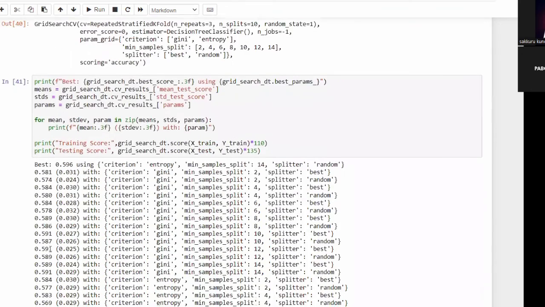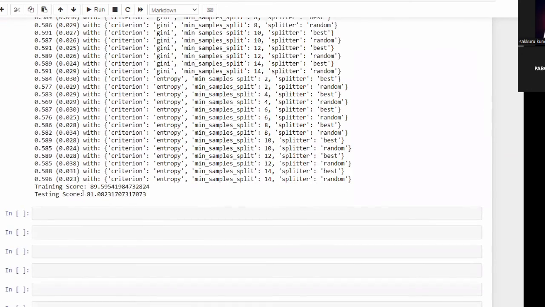Upon testing our model efficiency, we got a training score of 89 point something, and a testing score of 81.082.